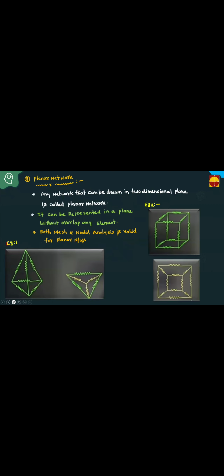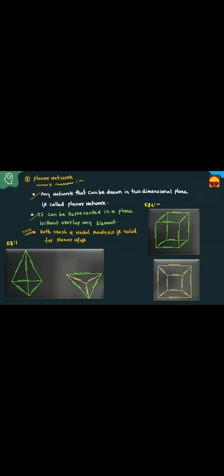Next, one more important terminology. What is the planar network? What is the non-planar network? Any network that can be drawn in a two-dimensional plane without any overlap is called a planar network. It can be represented in a plane without overlapping any element. Both mesh and nodal analysis are valid for the planar network. For a planar network, you can apply nodal analysis and mesh analysis.